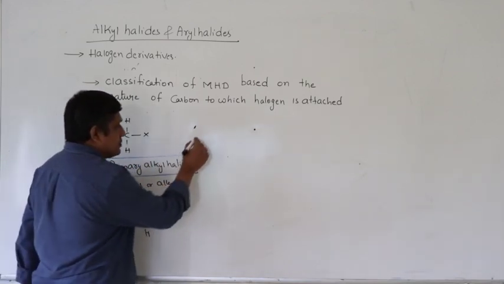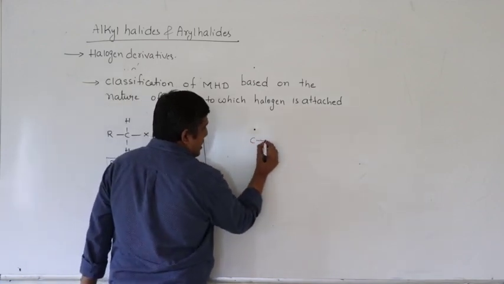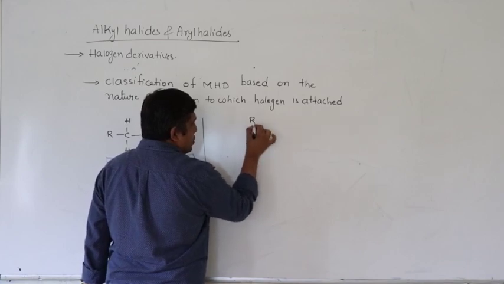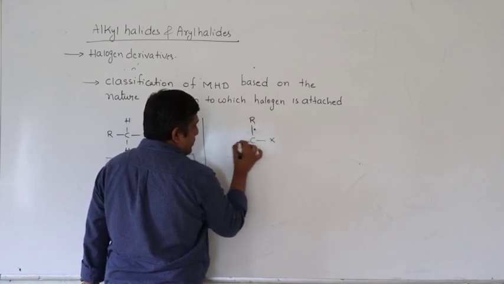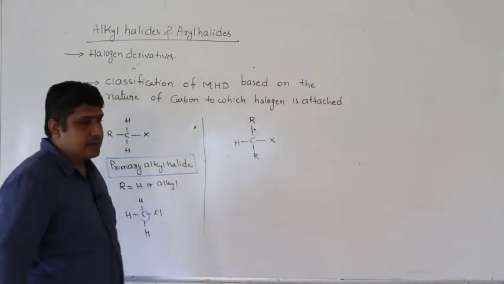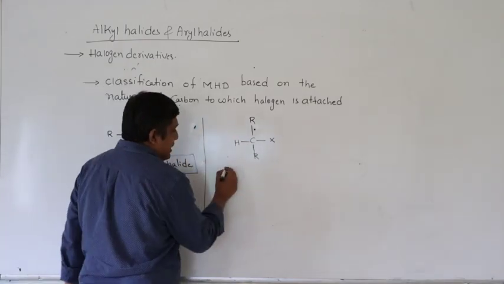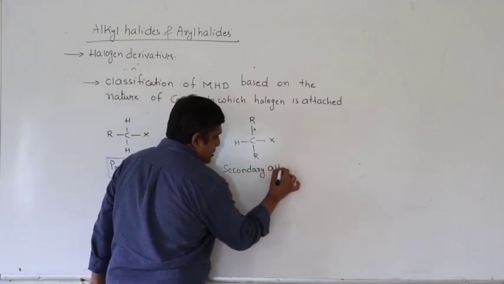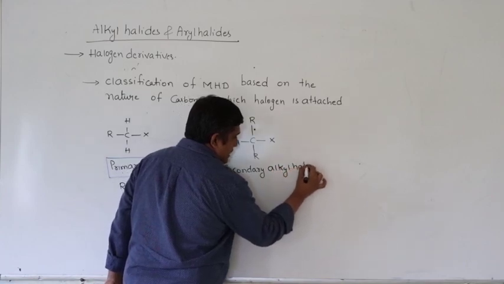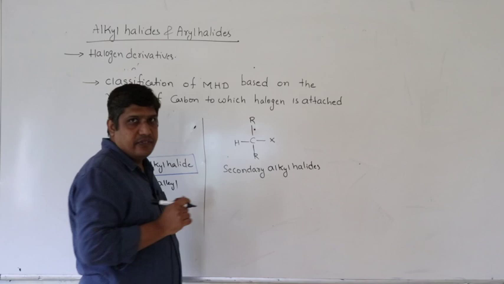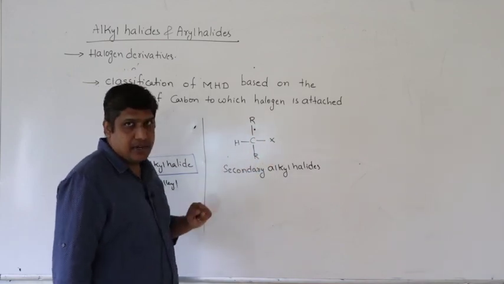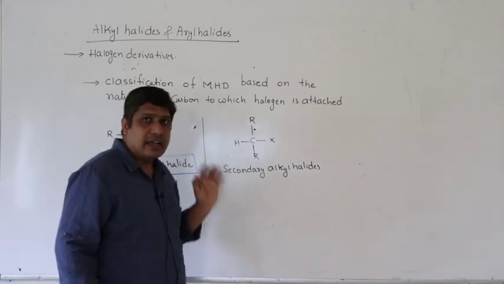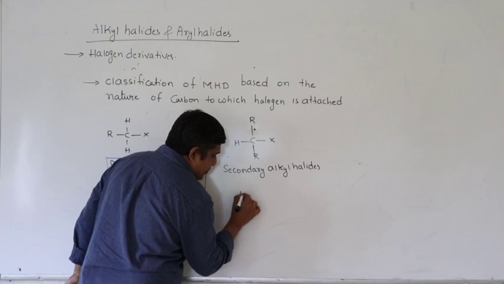Now the second one. If the halogen atom is attached to a carbon bonded to 2 alkyl groups, or 2 carbon atoms, they are called secondary alkyl halides. So what are secondary alkyl halides? Compounds in which the halogen atom is attached to a carbon which is attached to 2 carbon atoms. So let us see some examples.